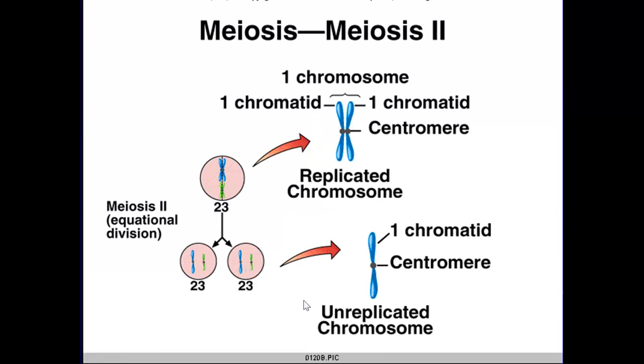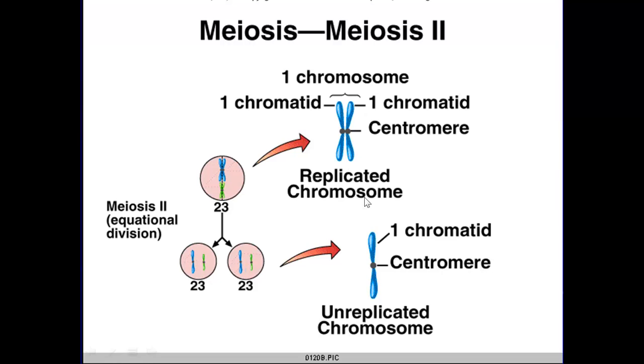In meiosis 2, this is a diagram showing you more in detail. Remember, you had the 1 cell, which is right here, and it's split into 2, because you separated these sister chromatids right here. The big diagram is showing you up here where the actual chromosome is, and it has 1 sister chromatid here and the other sister chromatid attached to it. So basically you're going to be separating those.